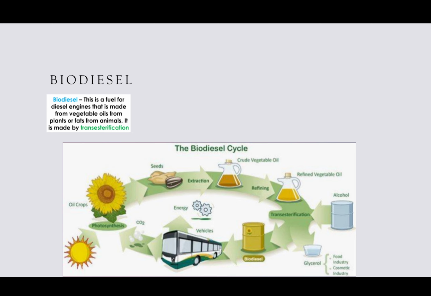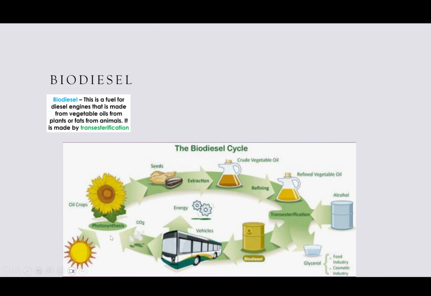What we're specifically looking at to understand transesterification is the creation of biofuels. A biofuel or biodiesel in this sense is a fuel for diesel engines that is made with vegetable oils. We can use vegetable oils from plants or fats from animals to create these fuels. These are made by transesterification. First we take the crude vegetable oil through extraction.